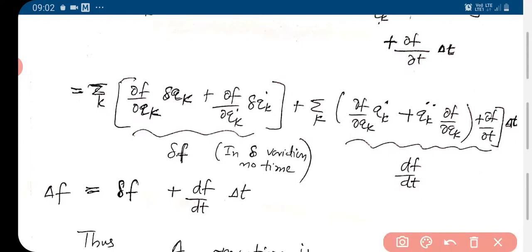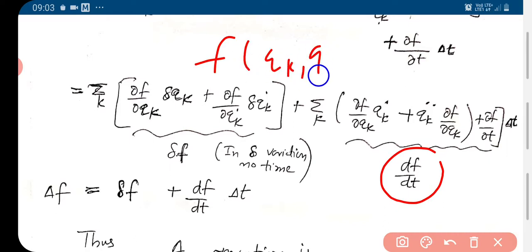And this term is basically df dt, because f we know is a function of qk, qk dot and time t. So that is df dt, and this one is delta f: dou f dou qk delta qk plus dou f dou qk dot delta qk dot.